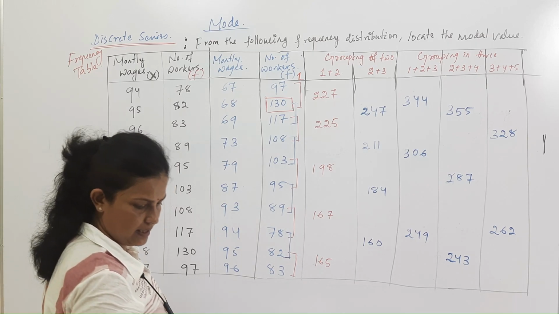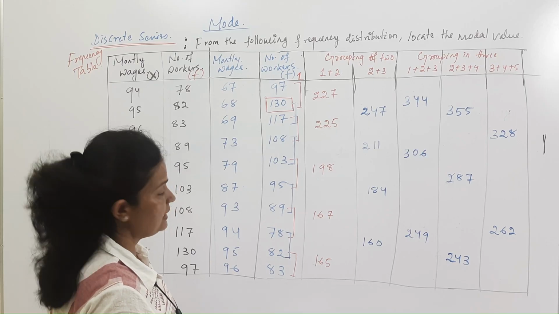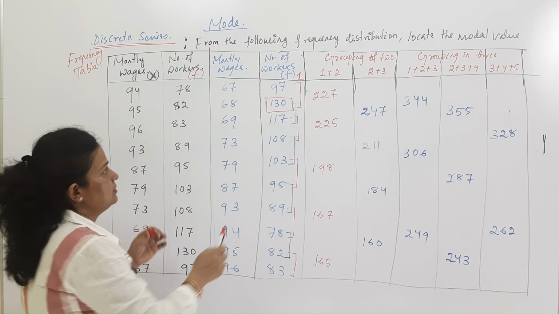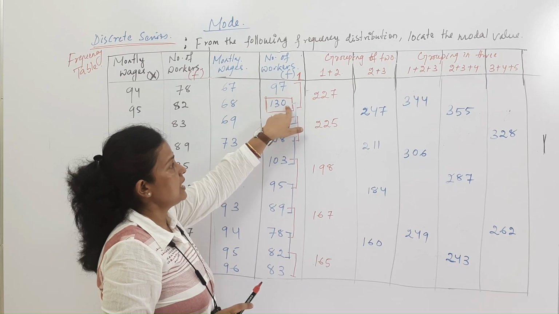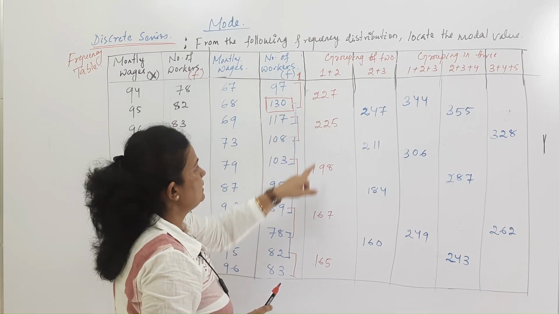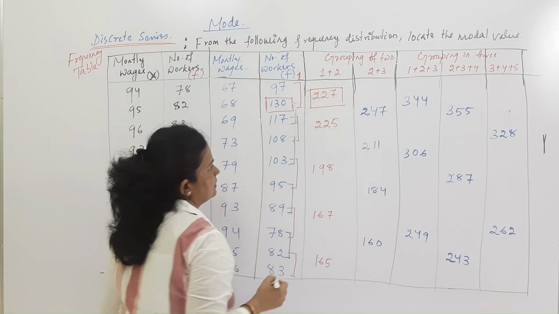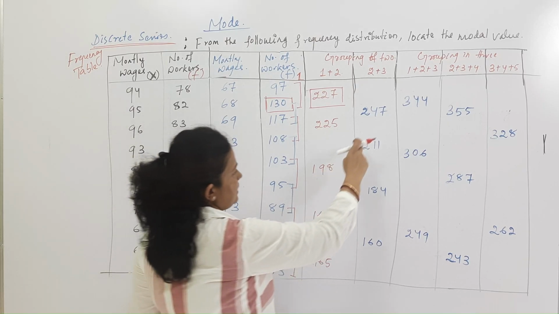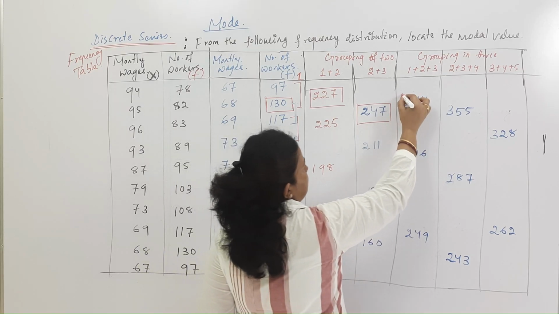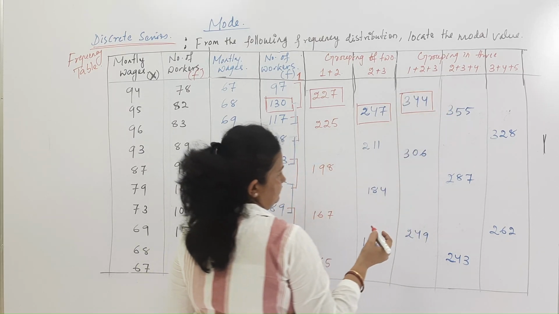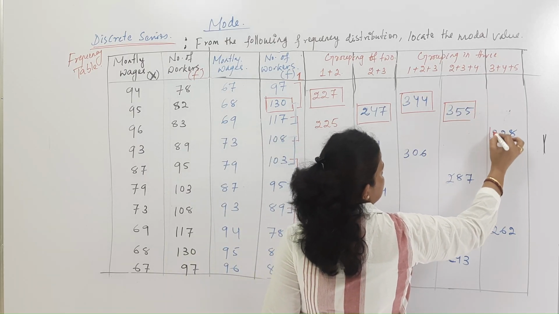So the next part is that we have to mark the highest frequency in each column. In this column, we have noticed the highest frequency is 130. In this case, the highest frequency is 227. In this case, the highest frequency is 247. This is 344. This is 355. This one is 320.